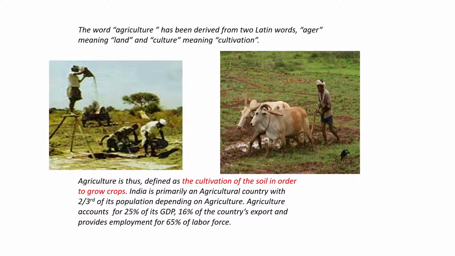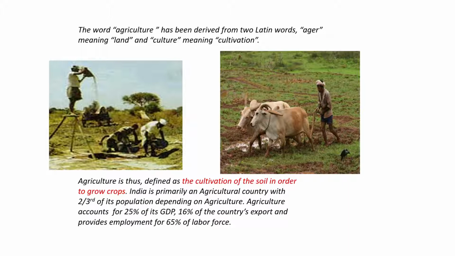The word agriculture has been derived from two Latin words, ager, meaning land, and culture, meaning cultivation. Agriculture is thus defined as the cultivation of the soil in order to grow crops. I repeat, the cultivation of the soil in order to grow crops.